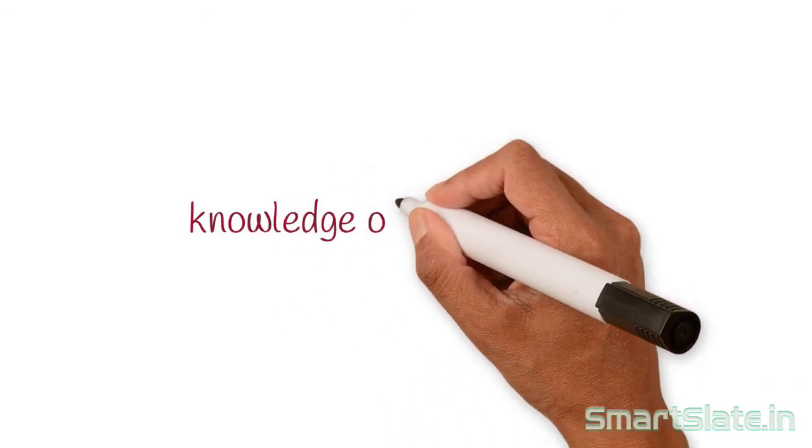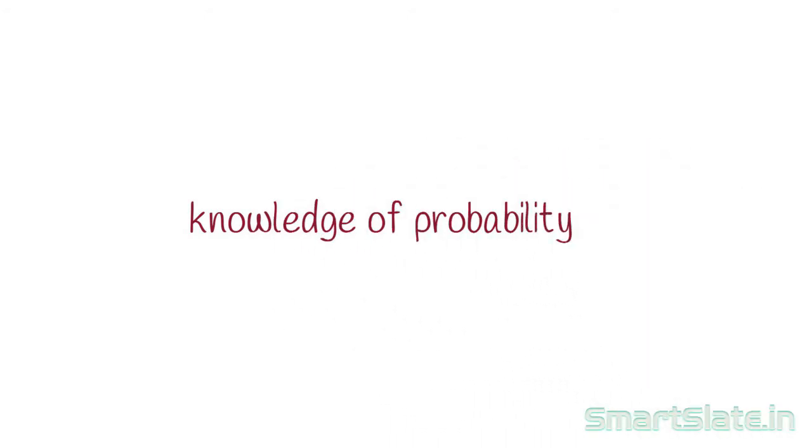The knowledge of probability. Yes, the insurance company uses the knowledge of probability before they come up with such policies for the people. Let's see how the knowledge of probability was used by the insurance company before designing the policy, and why the terms and conditions of the policy include death only due to natural reasons and not unnatural death, and why deaths due to natural calamity like a tsunami and earthquake are not covered in the policy.